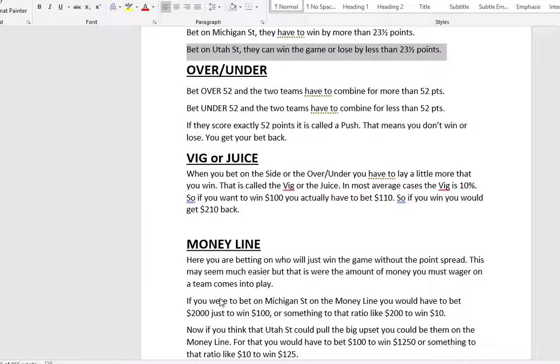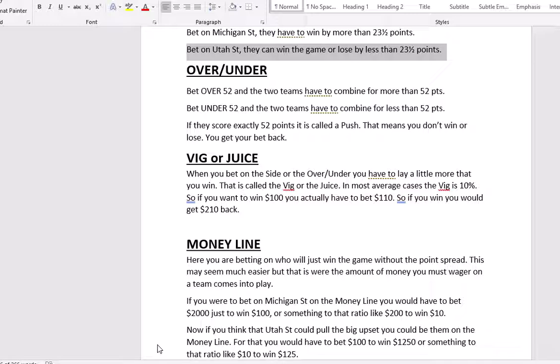So if you bet on Michigan State on the money line, you're going to have to bet 2,000 to win 100, or something toward that ratio, like betting 200 to win $10. So it's pretty steep when you're talking about betting a money line, especially on somebody as big of a favorite as Michigan State is here in this game.